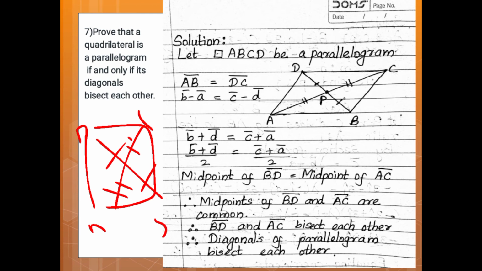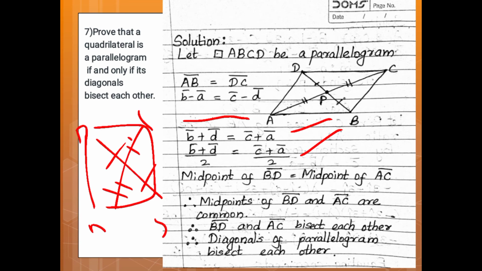See the solution. Let ABCD be a parallelogram, so opposite sides are equal. Therefore, AB vector is equal to DC vector. We will write it as B vector minus A vector is equal to C vector minus D vector. So B vector plus D vector is equal to C vector plus A vector. Divide by 2: (B vector plus D vector) upon 2 is equal to (C vector plus A vector) upon 2.